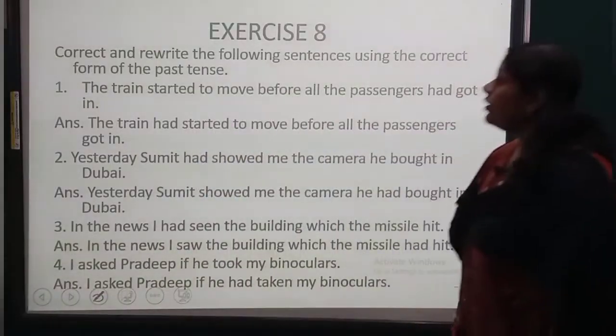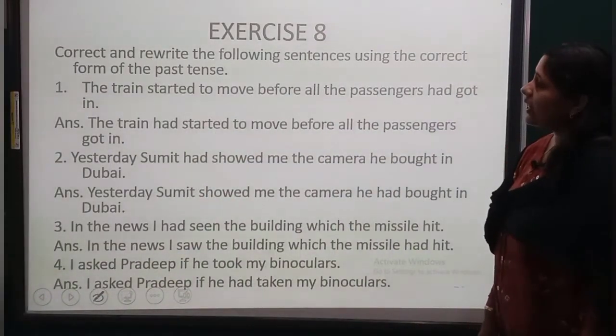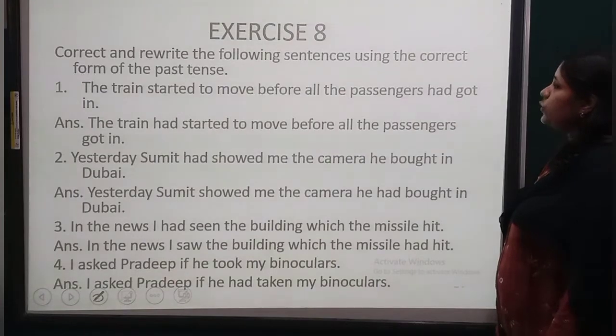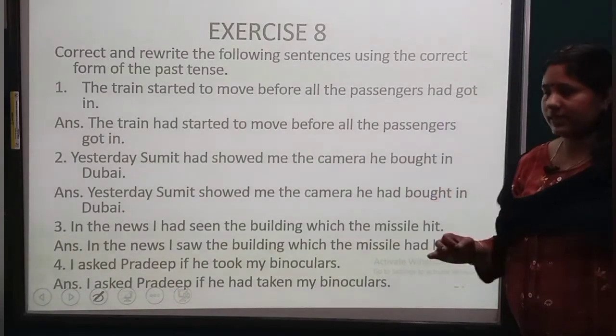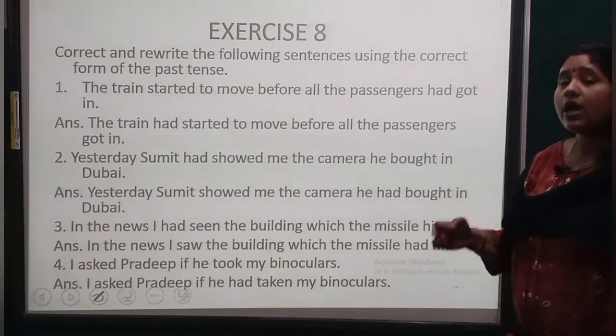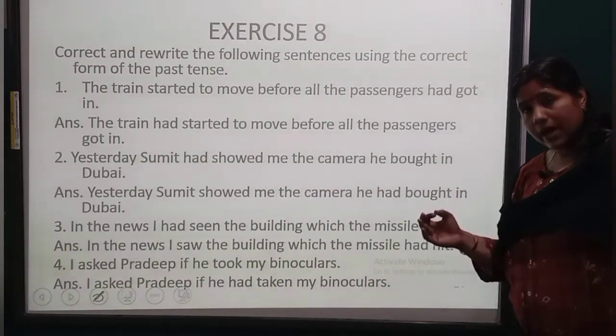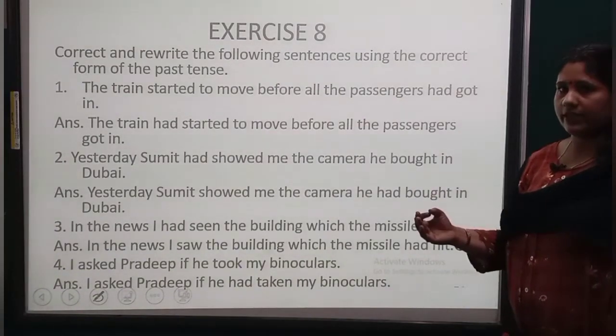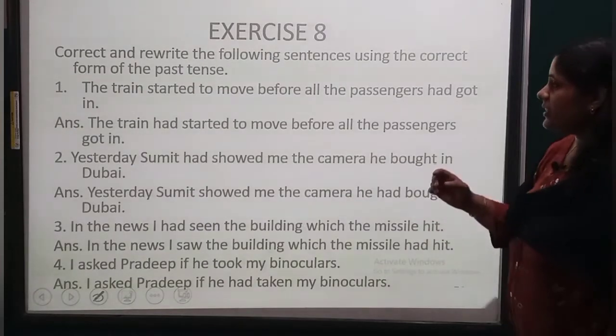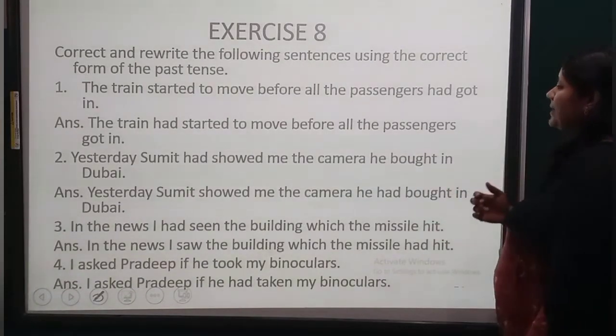Now, moving on to exercise 8. Correct and rewrite the following sentences using the correct form of the past tense. Here, you have to use simple past as well as past perfect. Okay. The train started to move before all the passengers had got in.